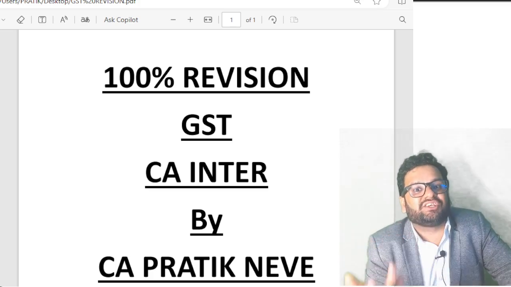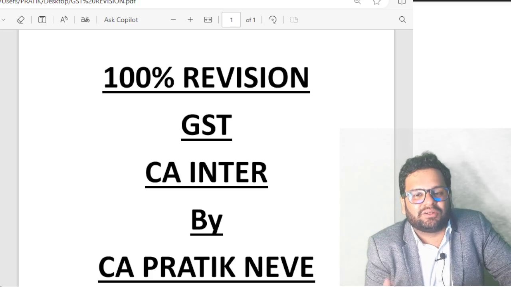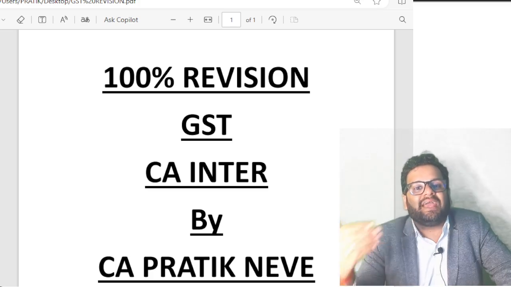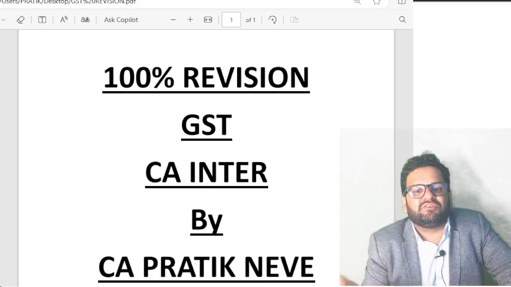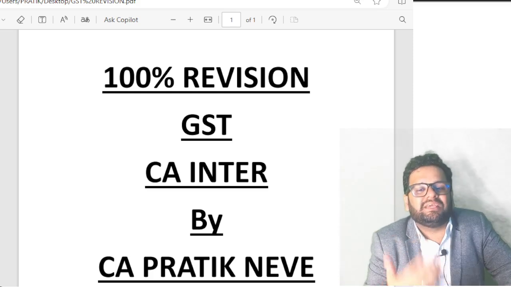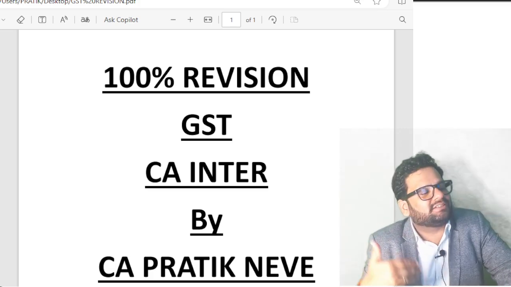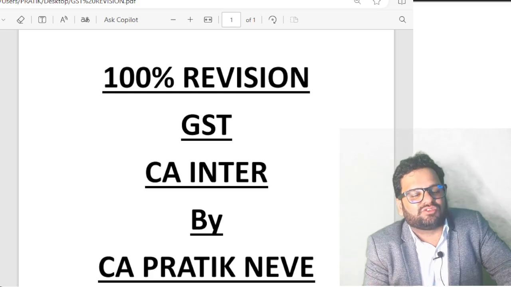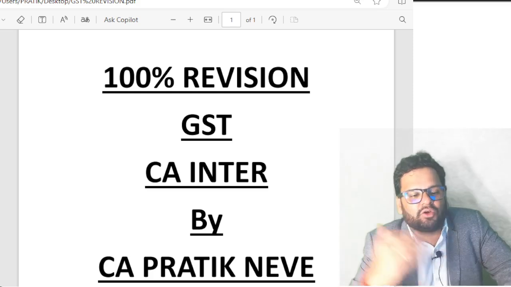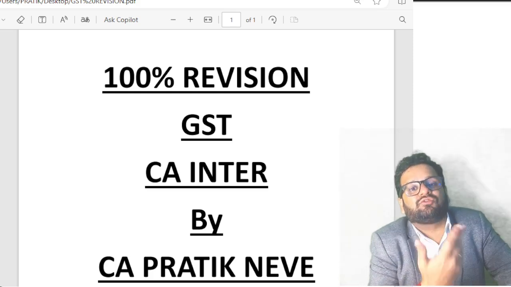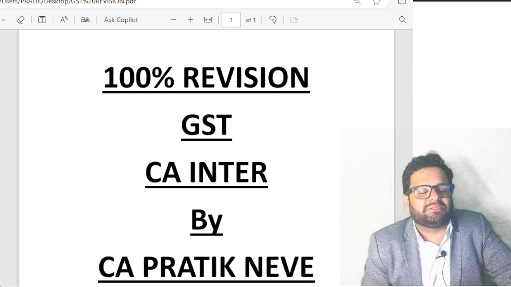Section 15 subsection 3, exclude discount. Which discount is to be excluded? A, discount which is given before or at the time of supply. B, discount which is given after supply. To exclude discount which is given before supply or at the time of supply, it should be recorded in the invoice. To exclude discount which is given after supply, three conditions have to be satisfied.